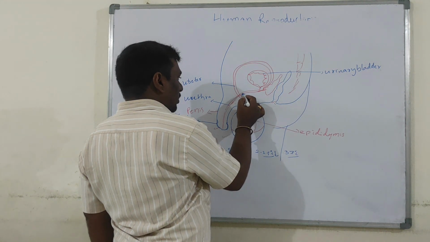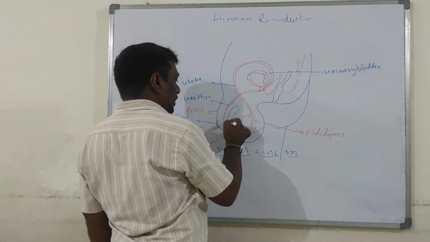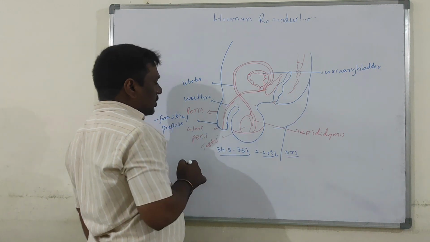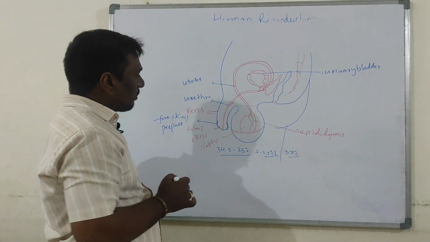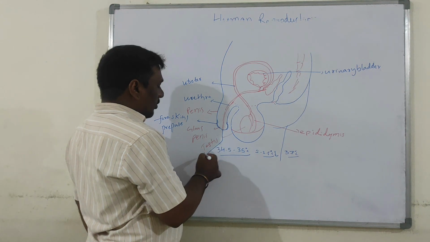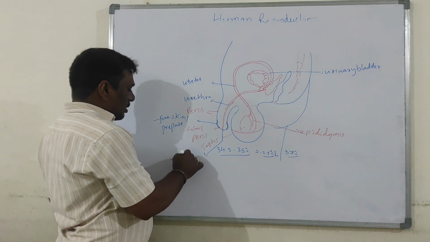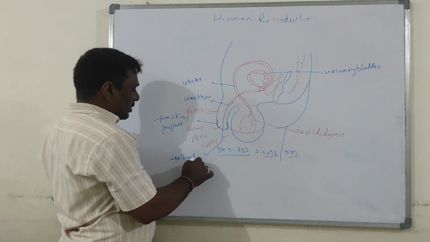Urethra extends through the penis and opens out at the tip of the penis. The opening of the urethra on the tip of the penis is called the urethral meatus. Very easy.